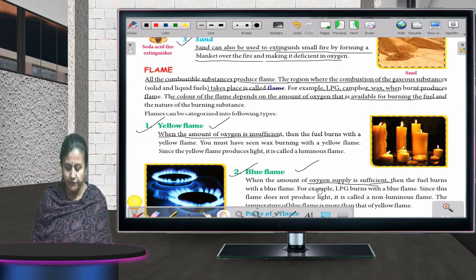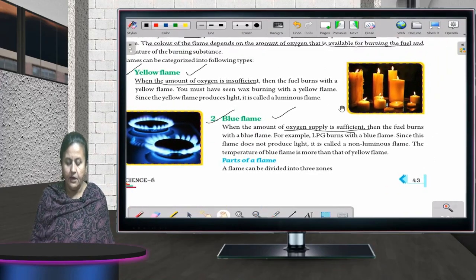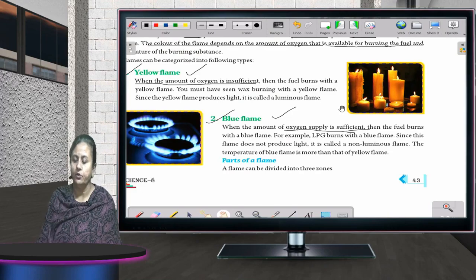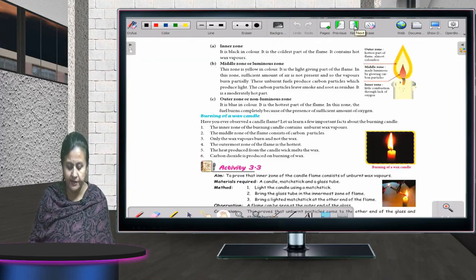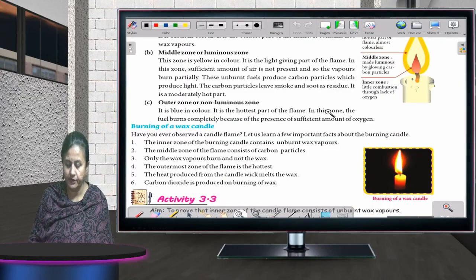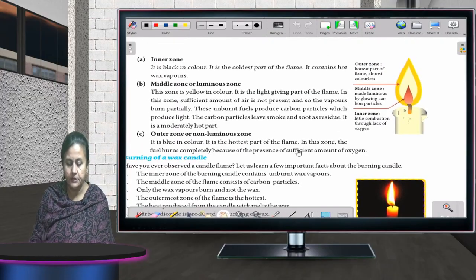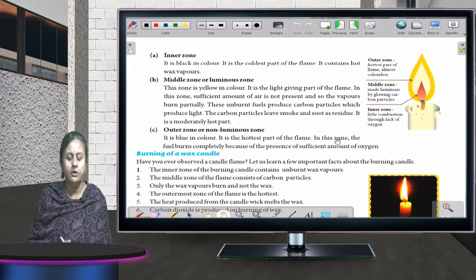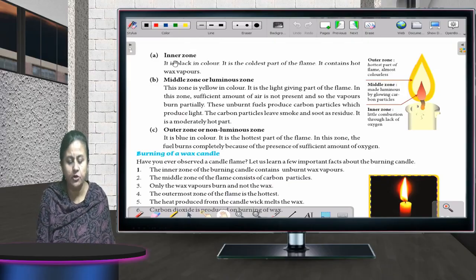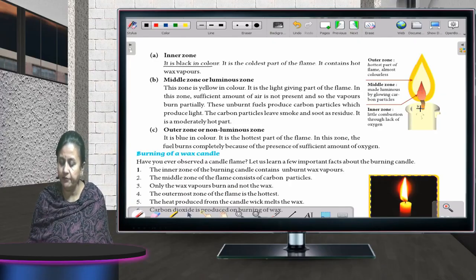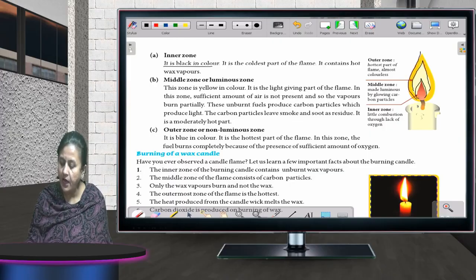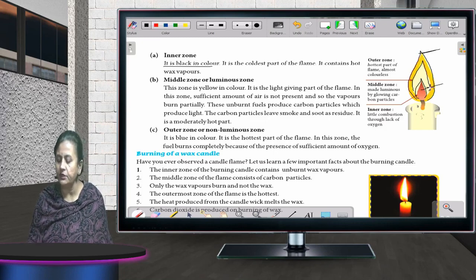Fine. Then there are different parts of a flame. A flame can be divided into three zones. I'll tell you, this diagram is there. There are three zones: inner zone, middle zone and outer zone. The inner zone is black in color. You can see here, this is the candle and the flame is shown over here. This is the inner zone, this is the middle zone and this is the outer zone. Fine children. The outer zone is the hottest and the inner zone is the coldest one.